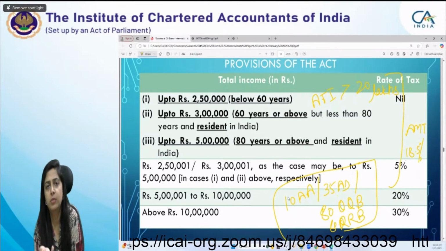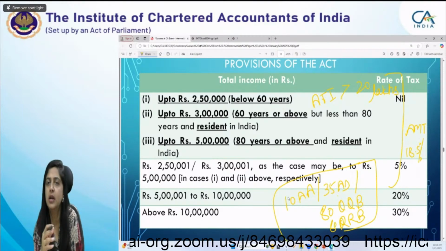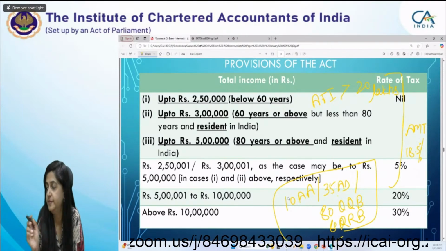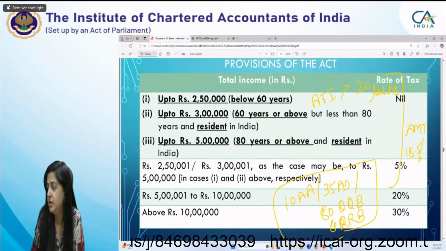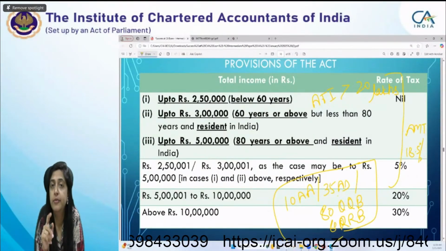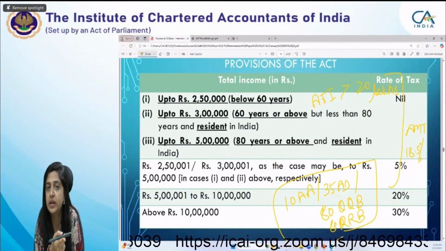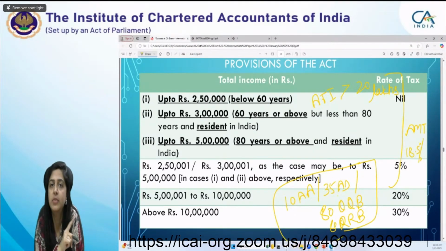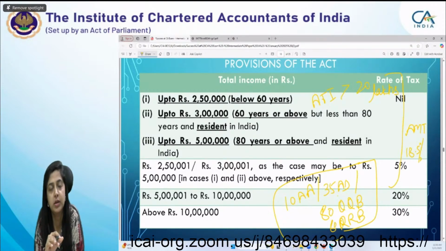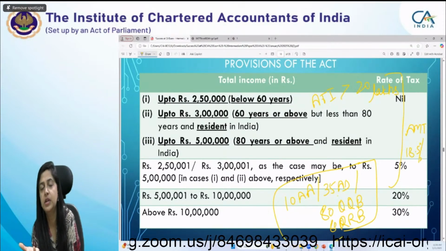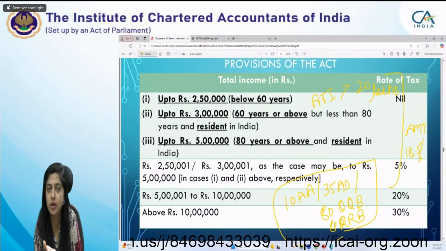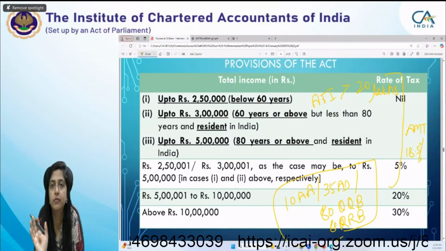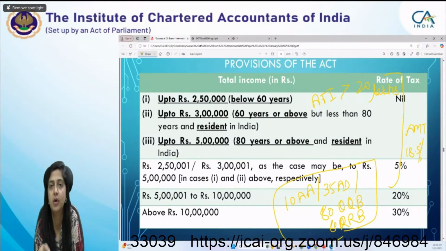But if the normal tax as per normal provisions is higher, then he has to pay that higher amount. But when the assessee is paying tax under the default tax regime, AMT provisions are not applicable. So whatever tax liability arises from the default tax regime will be the full tax liability. You don't need to see about the AMT.